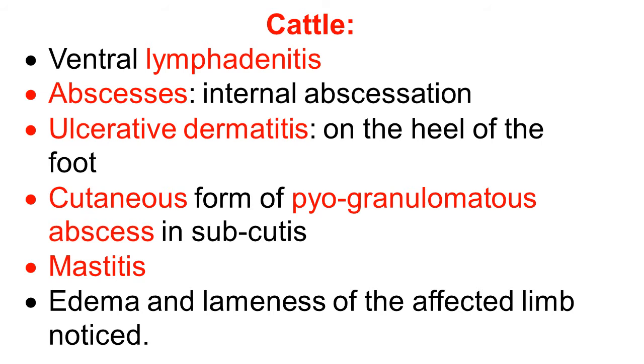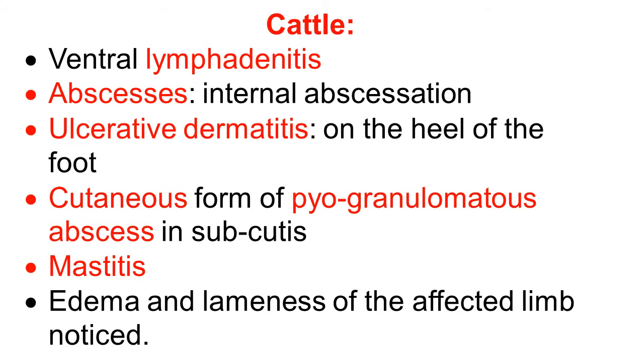Corynebacterium pseudotuberculosis also produces various types of infection in cattle: ventral lymphadenitis, inflammation and abscess of lymph glands; abscesses of the internal organs; ulcerative dermatitis on the heel of the foot; cutaneous abscesses, forming pyogranulomatous abscesses in the subcutaneous tissue.